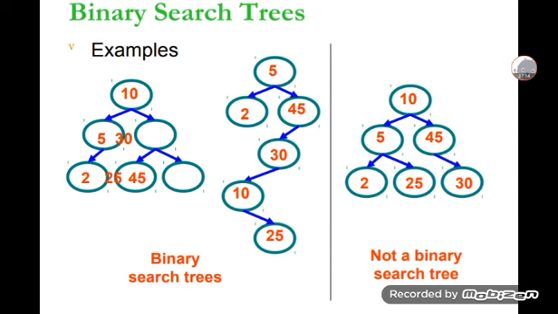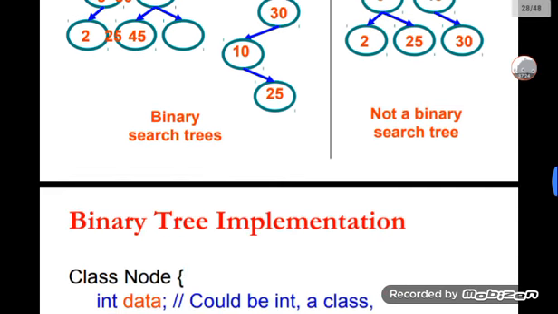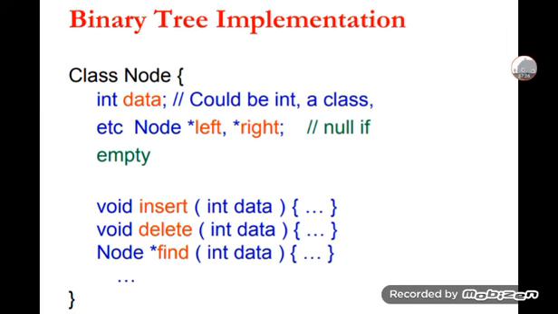This one is not in binary search tree format; it is a binary tree, not a binary search tree.